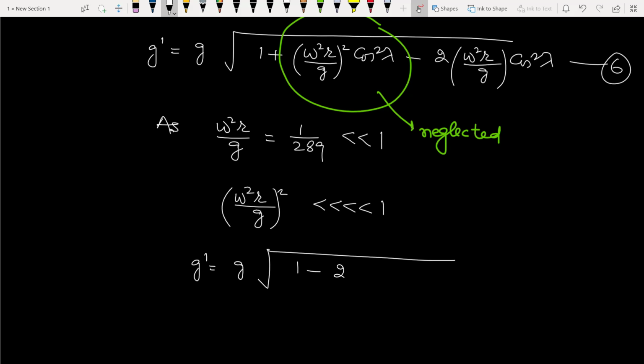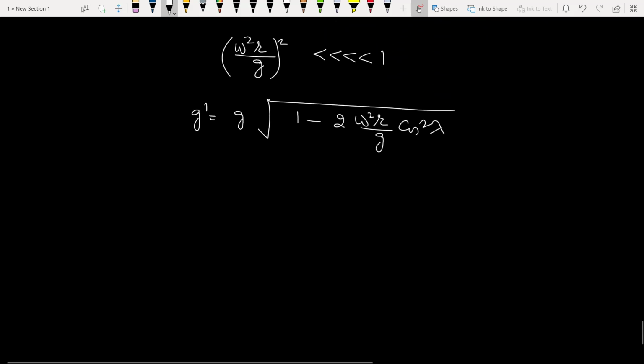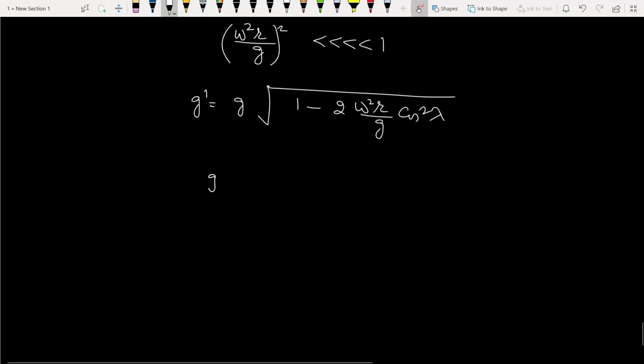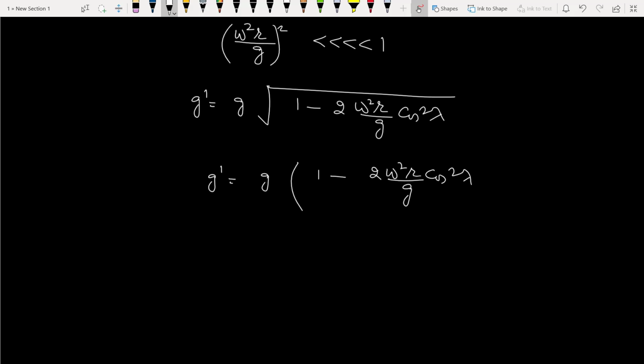1 minus 2 omega square r by g cos square lambda. So we can write it like this, 1 minus 2 omega square r by g cos square lambda power 1 by 2.